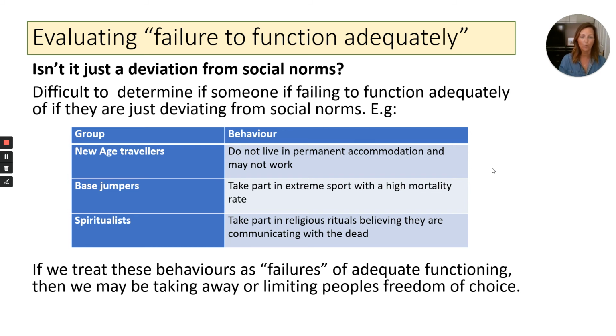I don't know if you've seen the wingsuits, the people that jump off the top of a mountain just with a wingsuit and fly down it, which is extremely dangerous. Does that then mean that they are behaving abnormally and failing to function adequately because they are putting themselves at danger? Or have they just decided to enjoy that adrenaline rush and want to take part in that extreme sport?